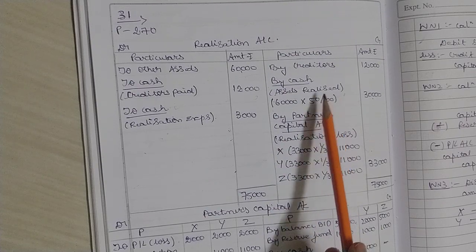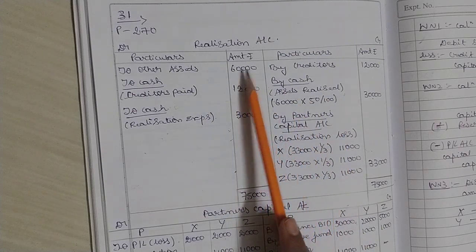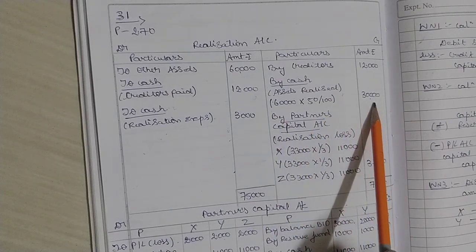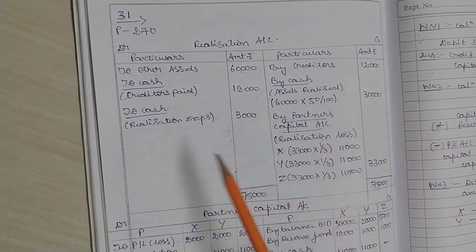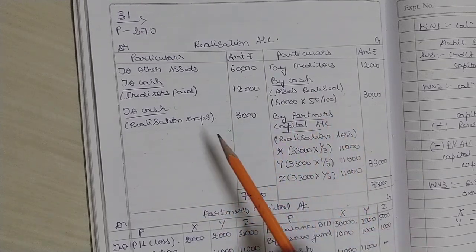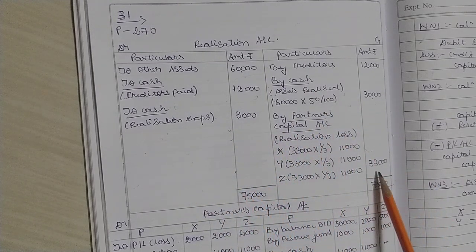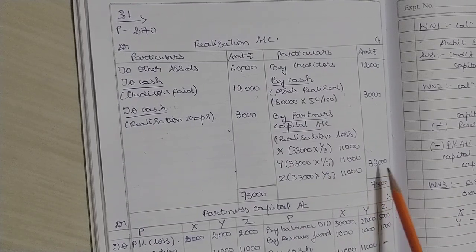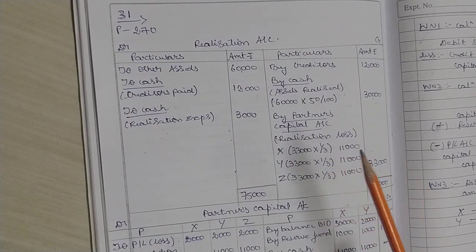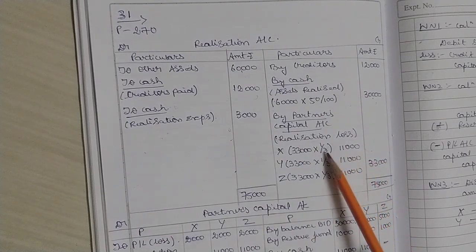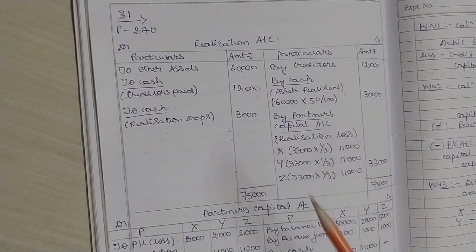Assets are realized at the rate of 50%. What is the value of assets? 60,000. 50% of 60,000 is 30,000. So after preparation of the realization account and on balancing both the debit and credit sides, we come to know that there is a realization loss of 33,000. And this 33,000 is distributed among partners capital accounts, 11,000 each, because they are equal partners. Yes, so the next account is partners capital account.